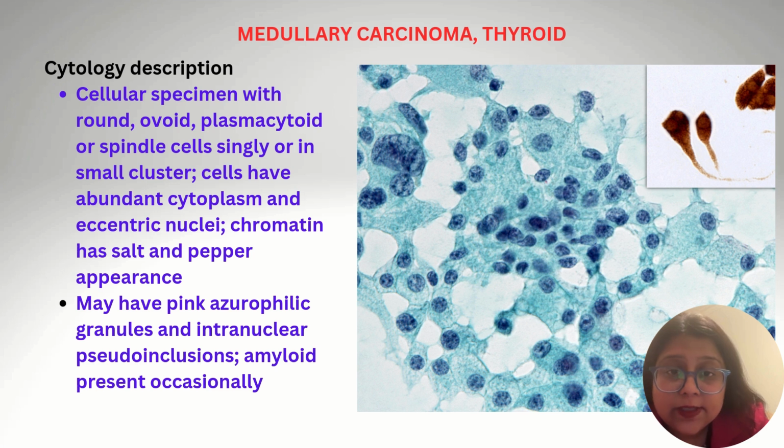Coming to the cytological description of medullary carcinoma thyroid, these specimens are cellular with round, ovoid, plasmacytoid, or spindle cells, single or in small clusters, and these cells have abundant cytoplasm and eccentric nuclei with salt and pepper chromatin appearance. They may have pink azurophilic granules and intranuclear pseudoinclusions, and amyloid is present occasionally. In the inset, you can see the calcitonin immunostain, which is positive in case of medullary carcinoma thyroid.